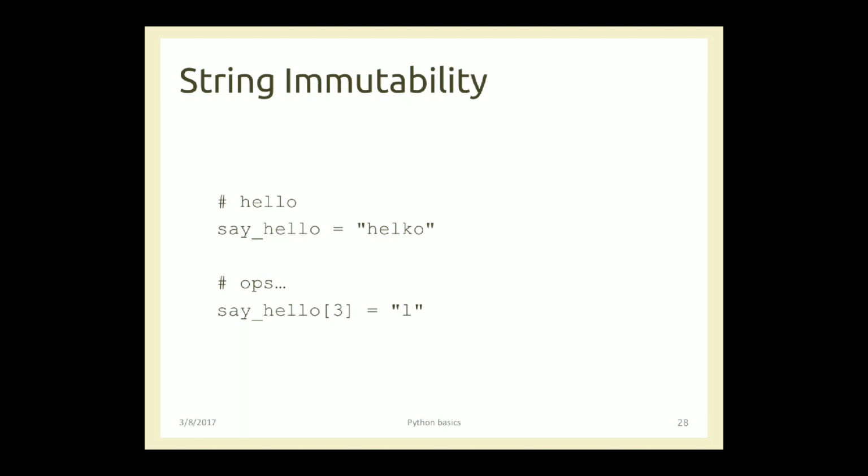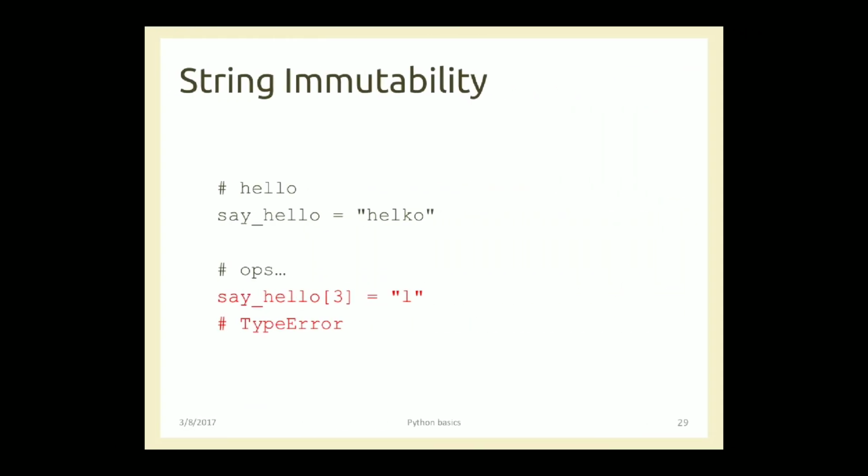Alright, the last concept for today's class will be string immutability. Immutable types are basically those types which cannot be changed in place. We cannot change any value in that string itself. For example, here we have a variable, say _hello, which is equal to this given string "HELKO". So by mistake the user has written k in place of l. If I try to modify at index number 3, this k, with the value l, this is going to raise an error.